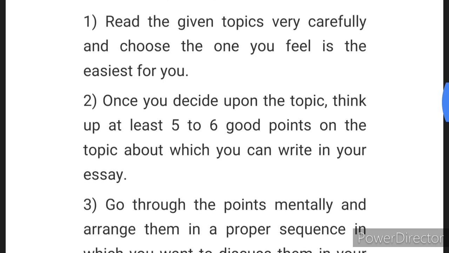read the given topics very carefully and choose the one you feel is the easiest for you. As soon as you get the question paper, you will see that on the question paper, in each subject, the very first thing written is that you will not be allowed to write during the first 15 minutes. This time is to be spent in reading the questions in the question paper.